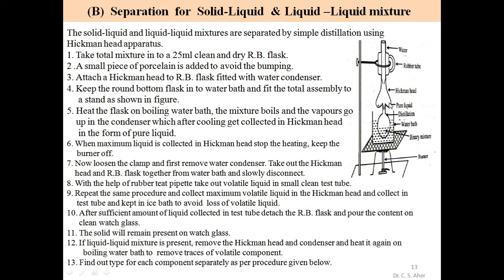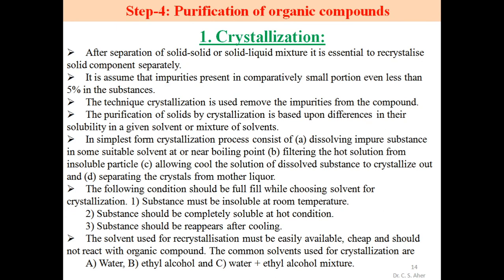Thus we separate volatile from non-volatile, or volatile from solid. After separation we carry out individual analysis of the two compounds. Before individual analysis, whether solid or liquid, we perform step 4. What is step 4? Purification of organic compound.